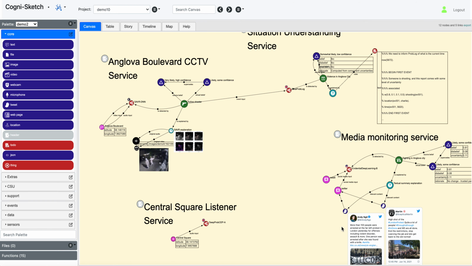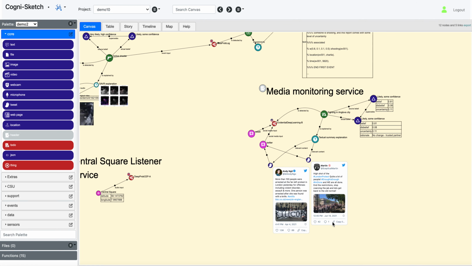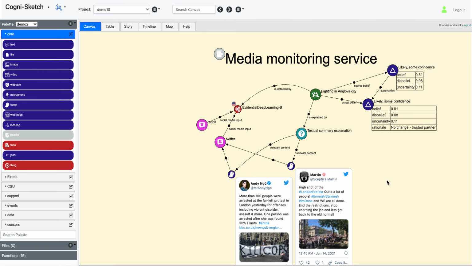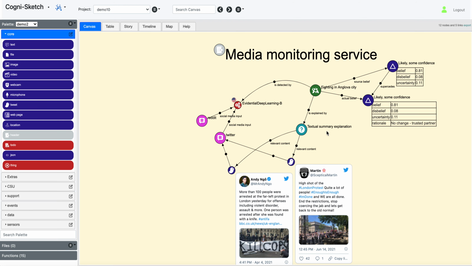Okay, so what we have here is the multimedia service has now identified something. So let's just zoom in and have a quick look here. So there's some activity on Twitter that is talking about violence, fighting in Anglova City, so we can explore textual summaries, and all of this has been done by this evidential deep learning. So we have some belief here, and the belief in this case is based on the fact that this is coming from a US service. We are a UK observer, but in this case we trust our partner, so the information is trusted as stated.